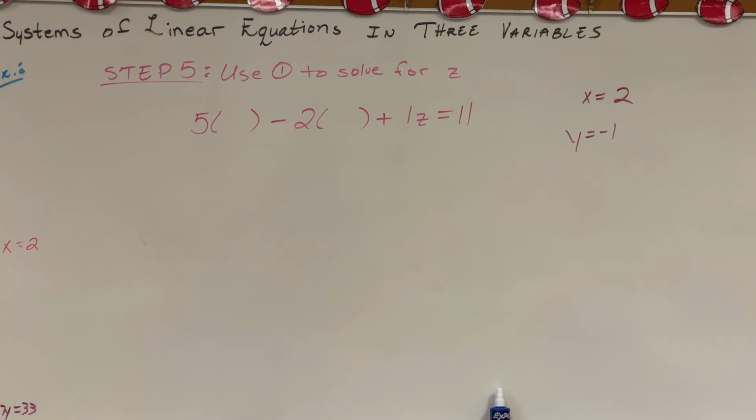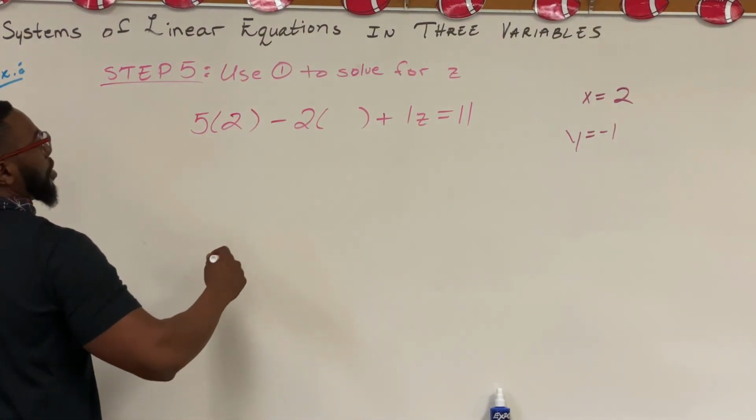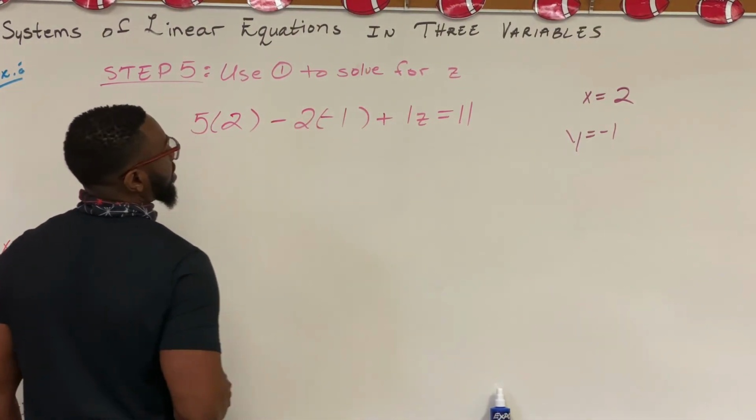Step 5: use equation 1 to solve for z. We have 5x minus 2y plus 1z equals 11. So x equals 2, y equals negative 1.